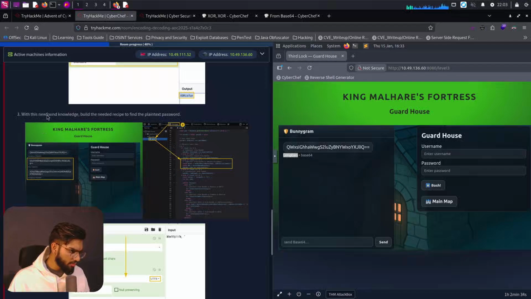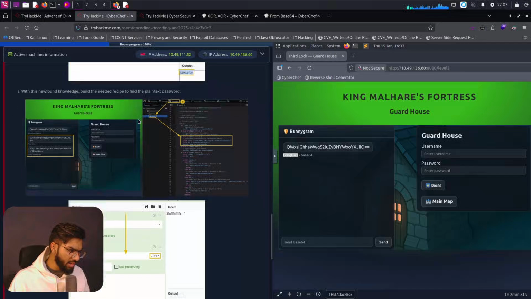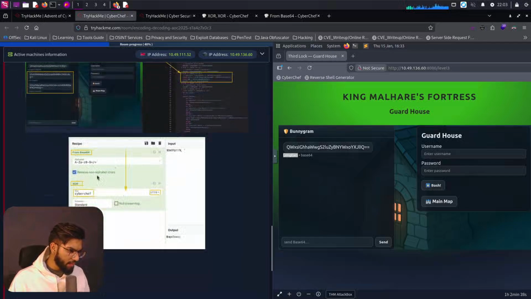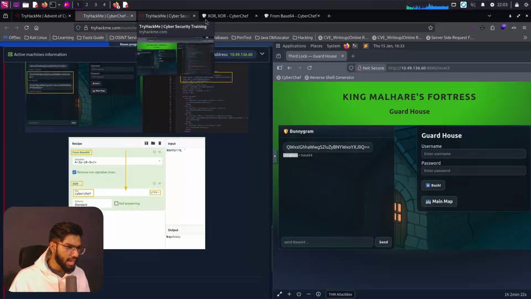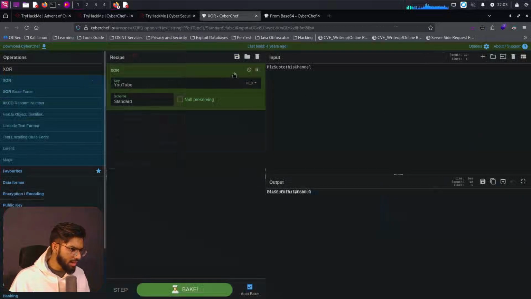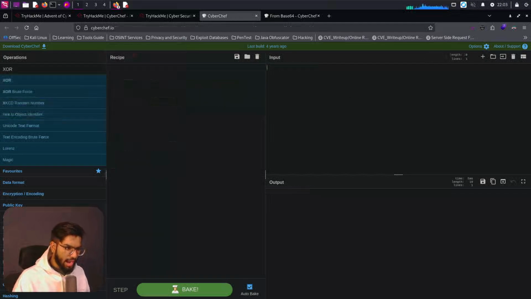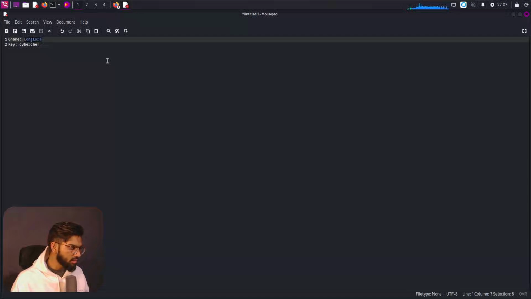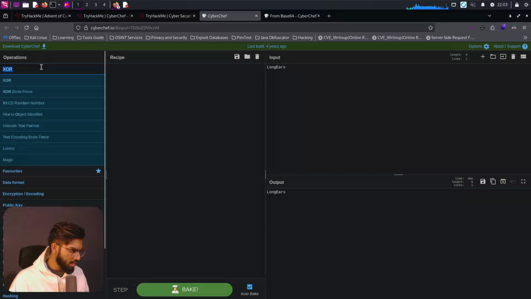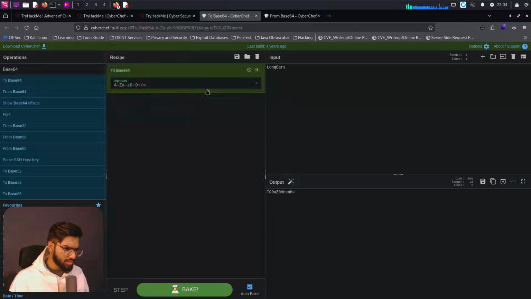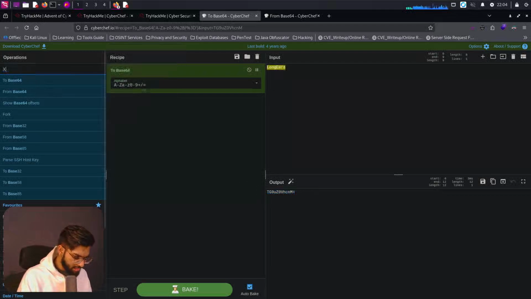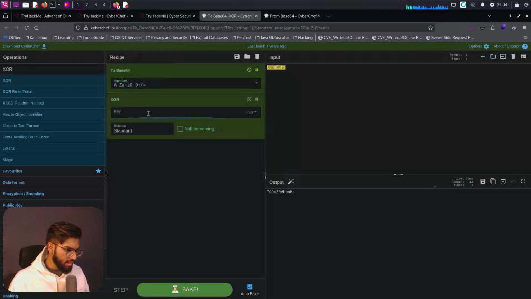It says, with the newly found knowledge, build the needed recipe to find the plain text password. So they're doing from Base64 and then XORing that logic with the keys and the contents that we get. So let's do the same thing. Let's put all of them back here, and into the input field let's put in the guard's name, which is Longius. Then let's call for the Base64. We'll use the standard parameter itself. So this Base64 output is supposed to be XORed with the key called CyberChef.